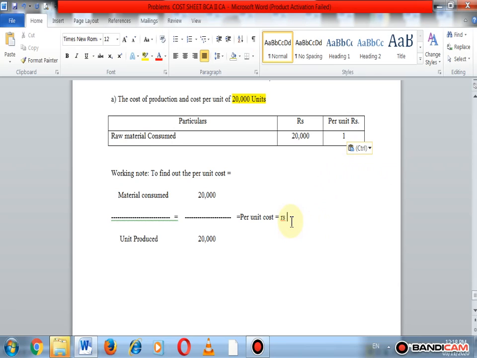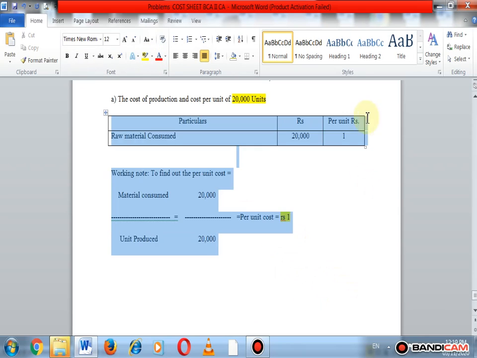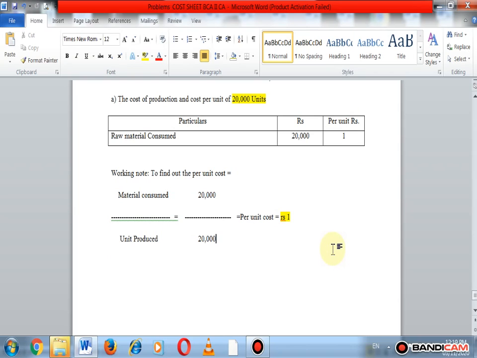₹1. So we highlight it. Okay, so we find out the per unit cost, that is material consumed divided by units produced. Now we transfer the direct expenses or direct wages to the cost sheet, or add them to the raw material consumed, and we get the prime cost.